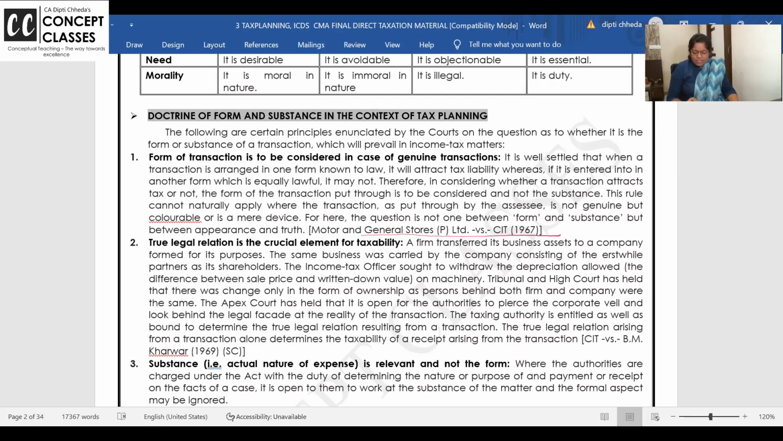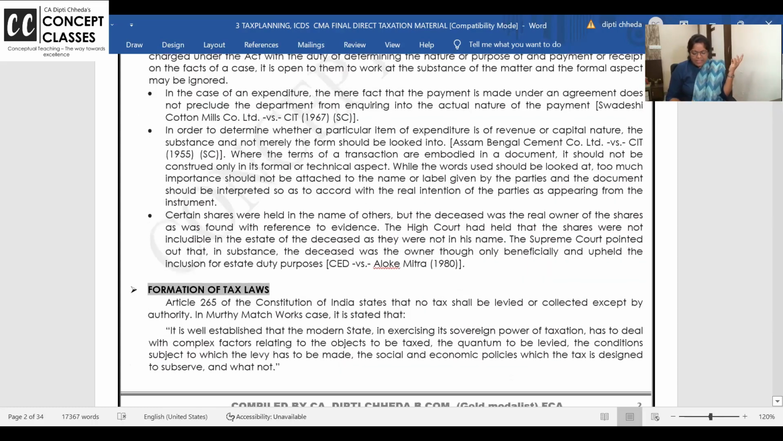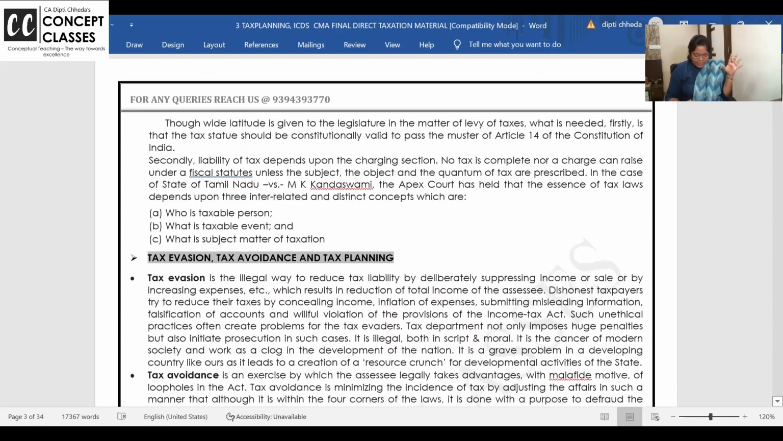Form of transaction is to be considered in case of a genuine transaction, substance over form. Legal form may show something, but if it is clear that so and so person is the owner, but this one is the major beneficiary and income is diverted and all that, then in that case, you have to check the relevance. That's what it is. Read it once at home.